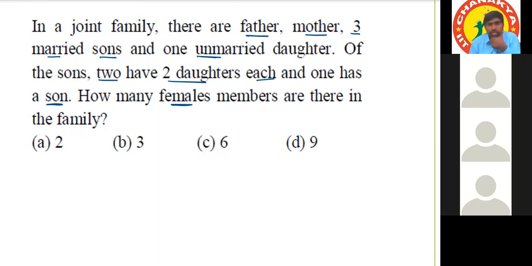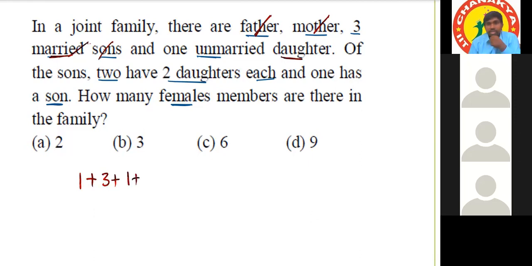Okay, let me verify. Is father required for our question? Father, not required. Mother, required. 3 married sons, required or not required? Sir, required, because they'll have their wives. Yeah, the 3 married sons are not required, but the married information is giving that they have wives. So 3 sons means 3 wives will be there. Yes, sir. Then 1 unmarried daughter. Daughter means a female. That's why 1.